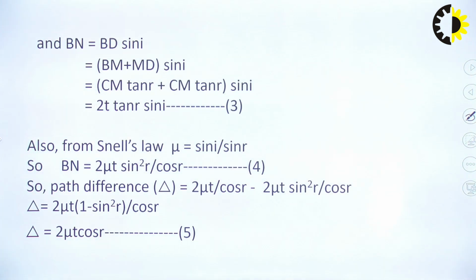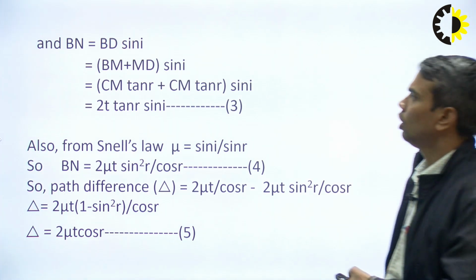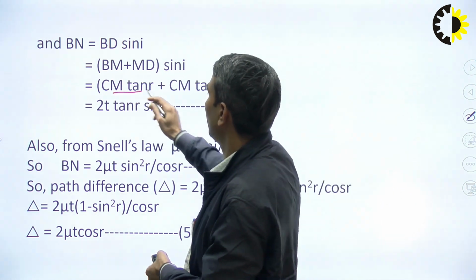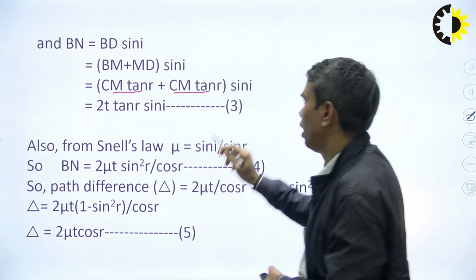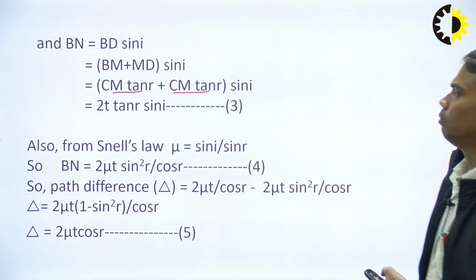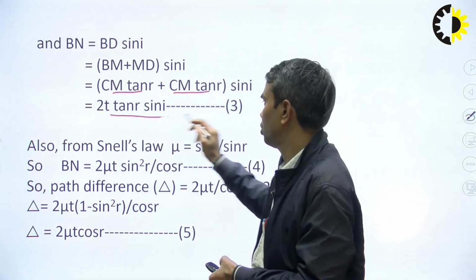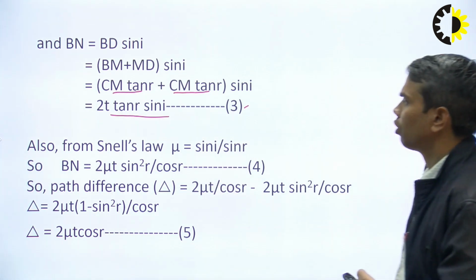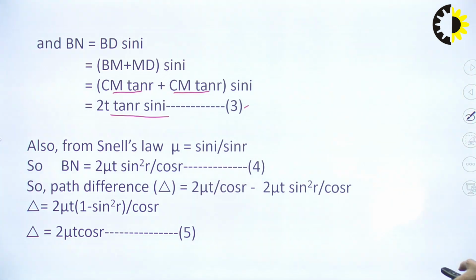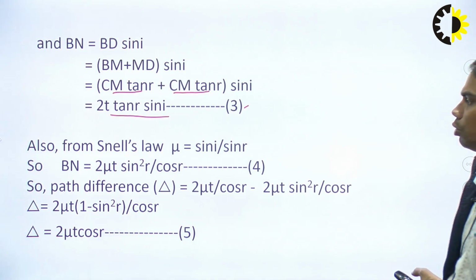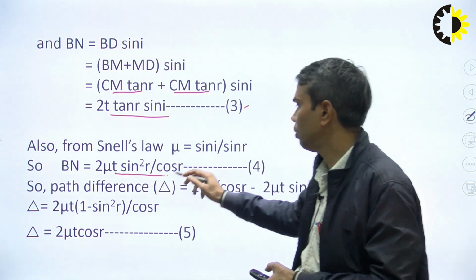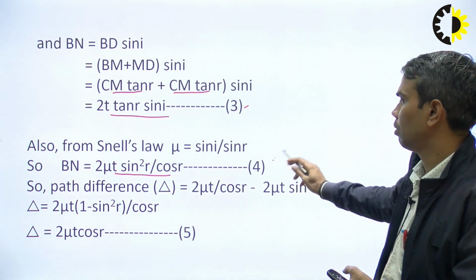Similarly, BN is equal to BD sin i. BD is nothing but BM plus MD, where BM is CM tan R and MD is CM tan R, into sin i. CM is t, so 2t tan R sin i. So, this is equation number 3. Also from Snell's law, mu is equal to sin i by sin R. So, BN is equal to 2 mu t sin square R divided by cos R. So, this is equation number 4.